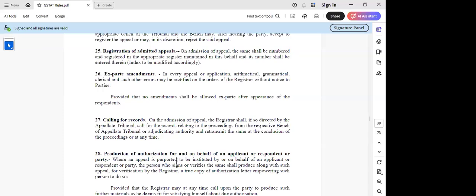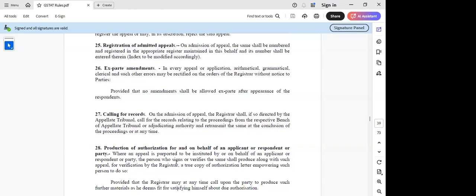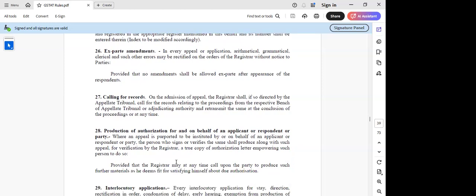And here they are also trying to say that when an appeal is to be instituted on behalf of someone, who signs or verifies the same shall produce along with such appeal, for verification by the registrar, a true copy of the authorization letter empowering to produce such further material. So I think it is a kind of power of attorney they are trying to bring out here, sir. You're right. But then what happens? This rule 28, maybe it should have been better worded, but it is required in case a different advocate is brought on record.